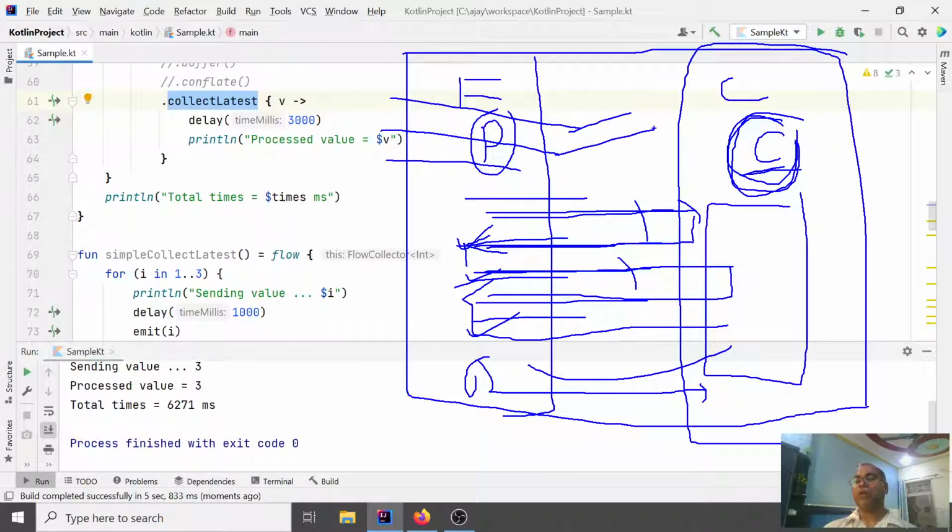Collecting all values, a recent one, or the latest one. They have different operators, and this way Kotlin offers handling of back pressure. In the Kotlin documentation they generally don't talk about back pressure because there is no such concept. They have their own control over the collector.